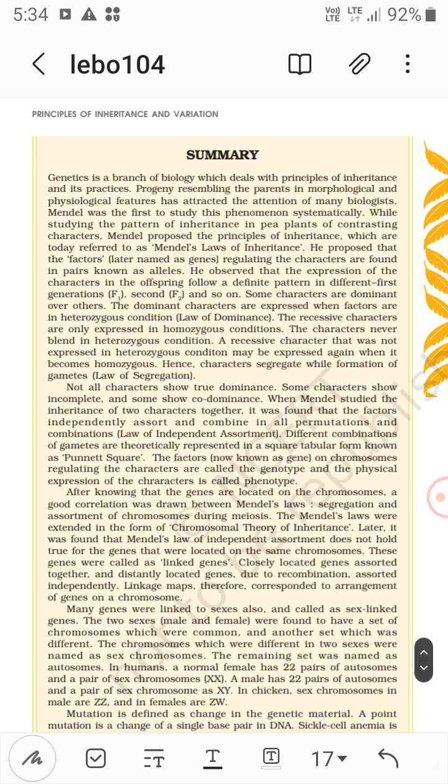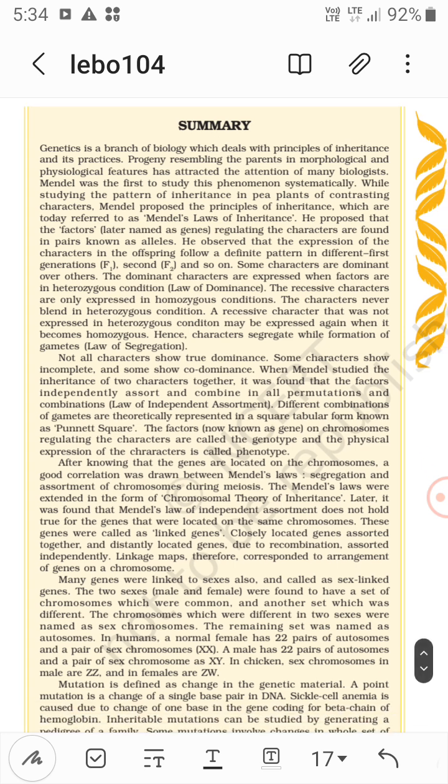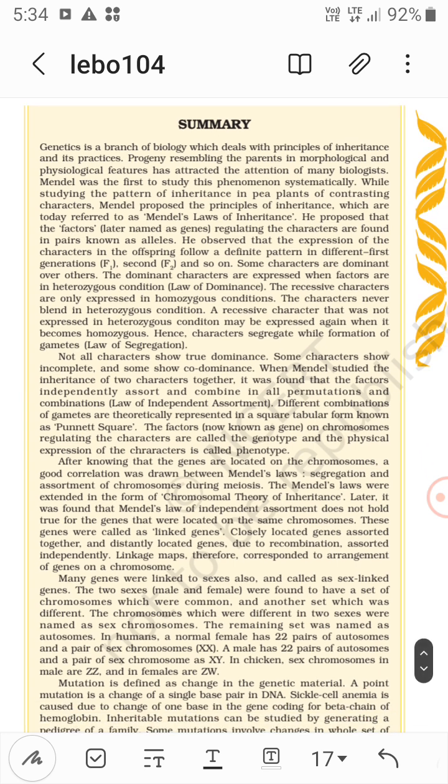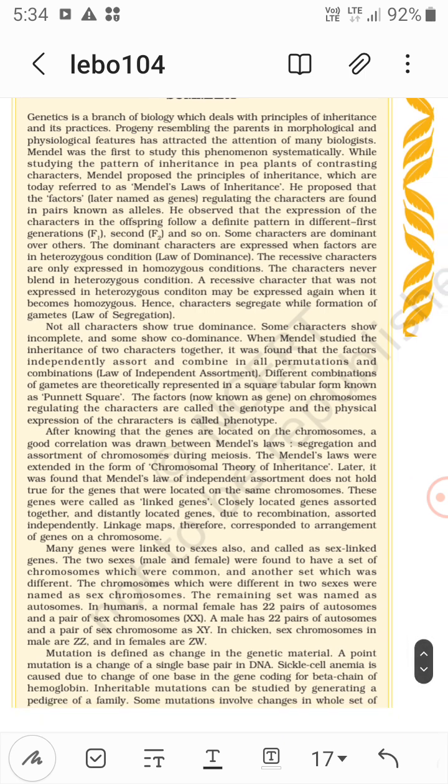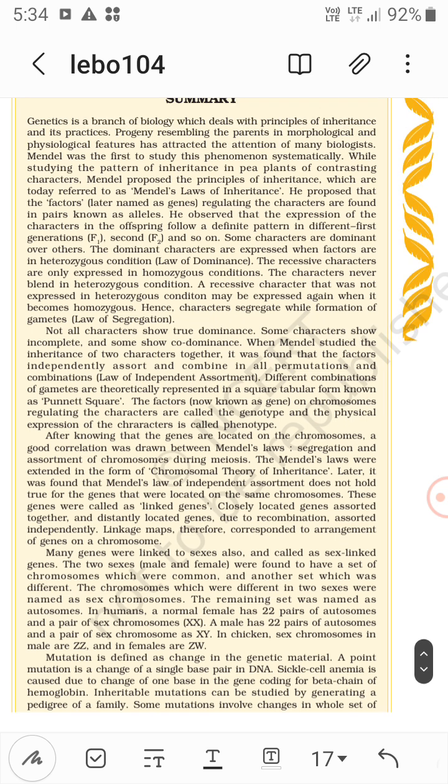While studying the pattern of inheritance in pea plants of contrasting characters, Mendel proposed the principles of inheritance, which are today referred to as Mendel's laws of inheritance.